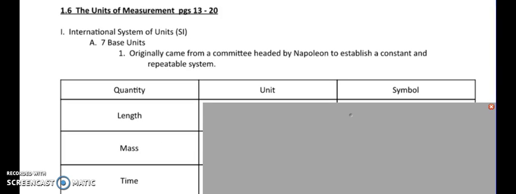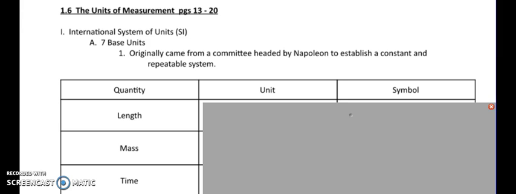All right, so the first unit that Napoleon's group came up with was length, and they wanted to try to have a reproducible quantity that other folks could reproduce. So what they did is they took the distance from the North Pole to the equator, and that's a pretty long distance. I don't think anyone has ever walked that.